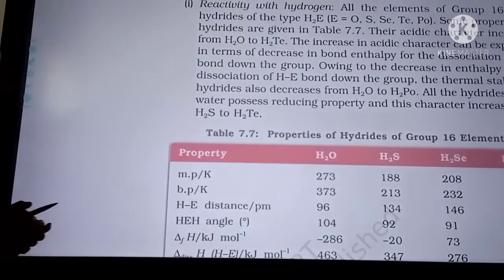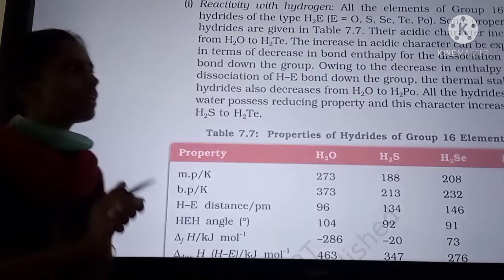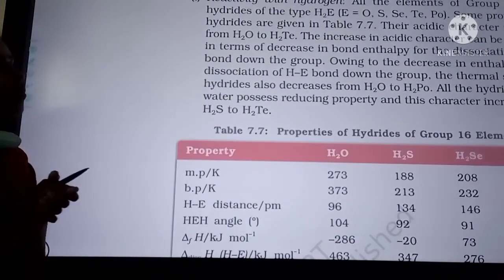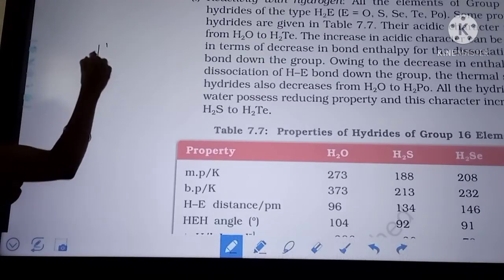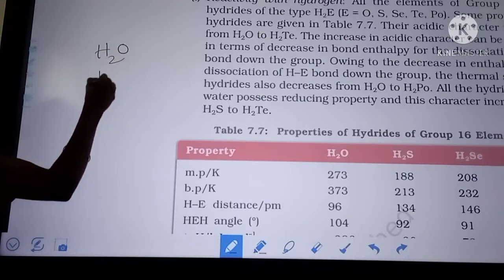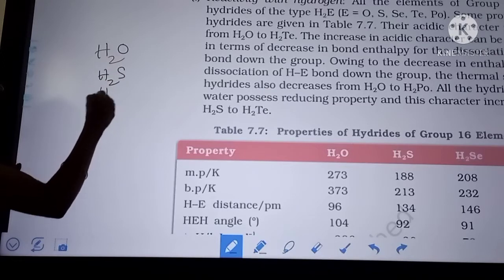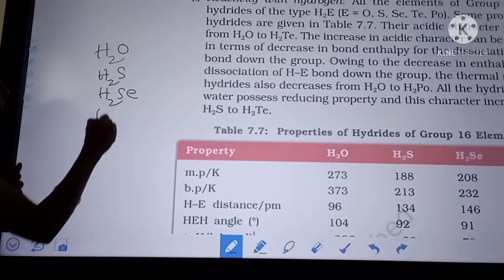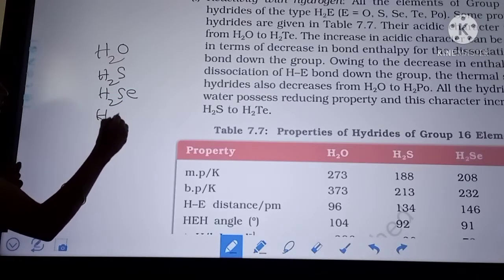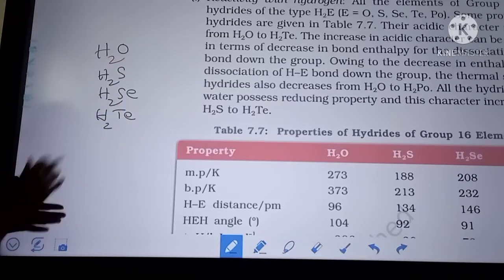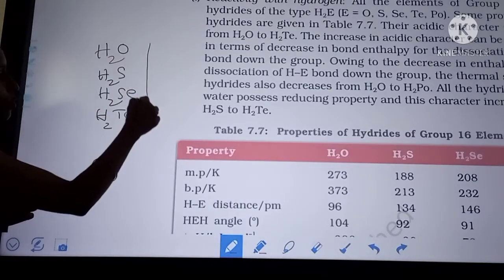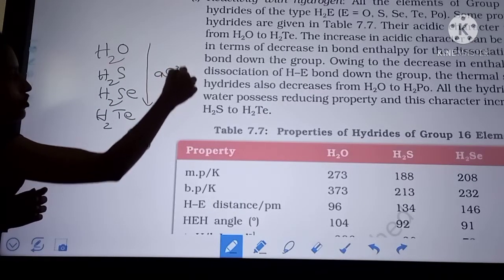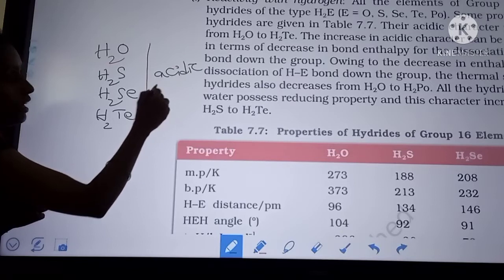So in this, acidic character increases from top to bottom. If you see the hydrides, H2O, H2S, H2Se, H2Te, these hydrides of oxygen, sulfur, selenium, tellurium, from top to bottom, acidic nature, acidic character increases.